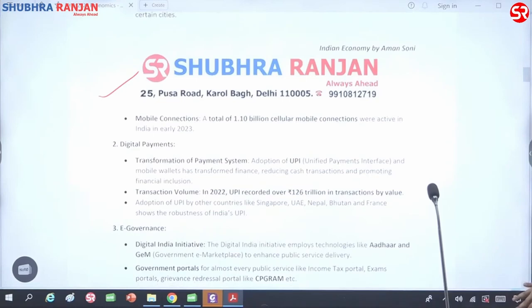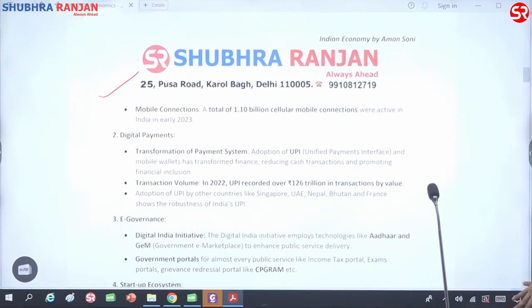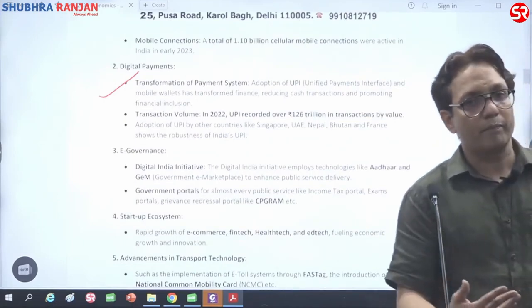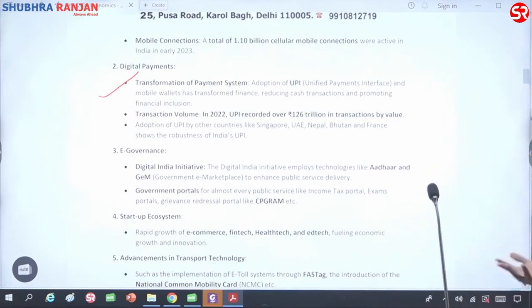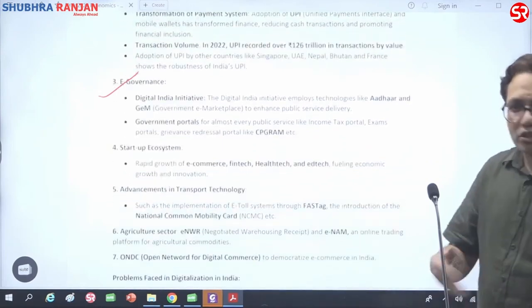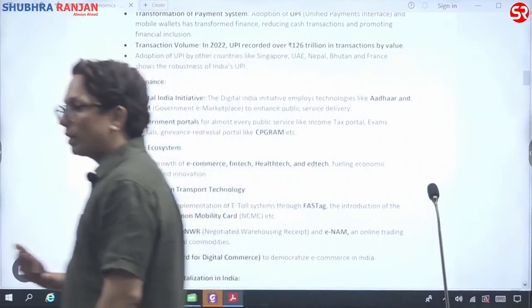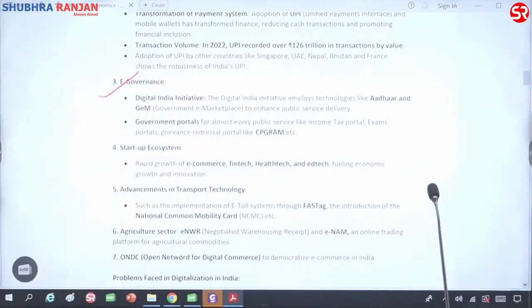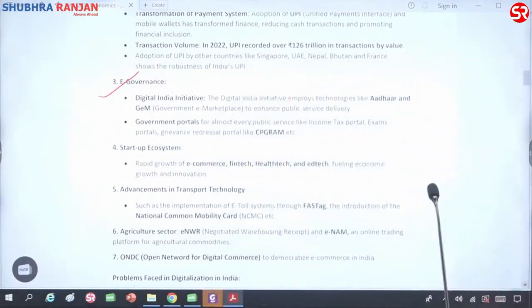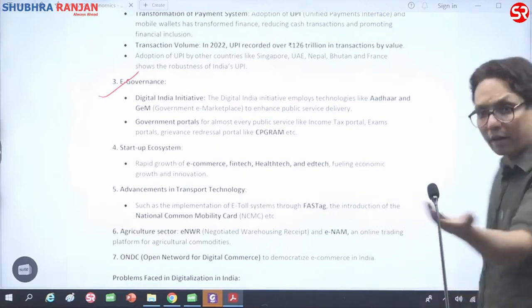Next, we will talk about e-governance, where for every other thing we have got a portal, whether it is an income tax portal or a GeM portal or a UPSC portal. For everything we have a government portal. Then we will talk about startups coming in India, most of them are in the digital field only. So we'll be telling about EdTech, health tech, e-commerce, fintech, right? This will be helping you. You can give examples also, examples of Policy Bazaar, and Tata 1mg, the pharmacy.